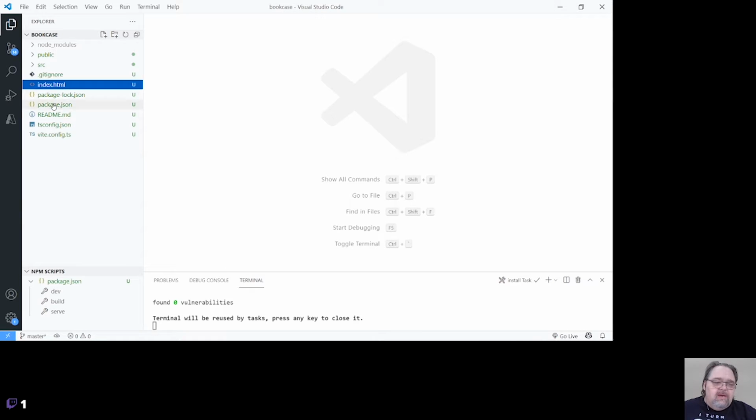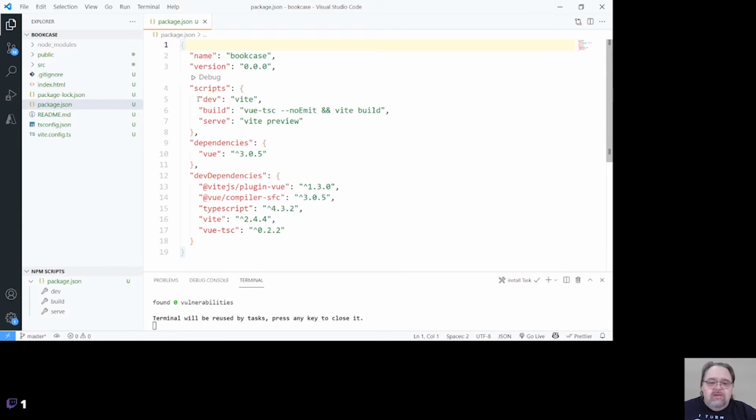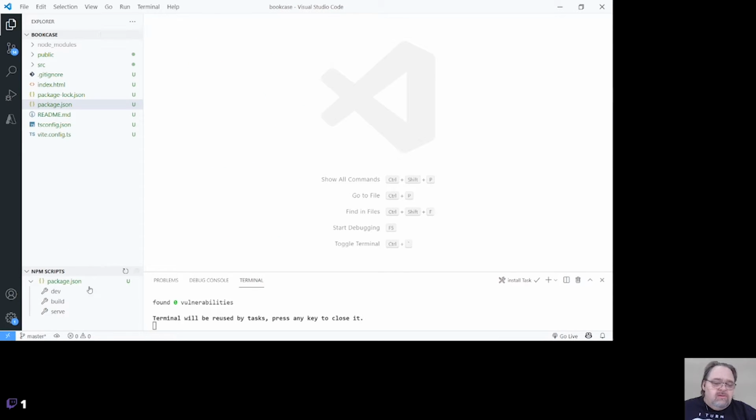And what we can see in the package.json, which is interesting, is all you need to do to run Vite, or to run a dev build, is just say Vite. Now, there's some other ones for actually creating a build and doing preview, but Vite doesn't actually do the builds for us for production, but we'll get into that way later. You can see it's pretty simple. I'm just using Vue. I can add Vue routing and some other things as I need. So now that we have that, let's go ahead and run the dev.